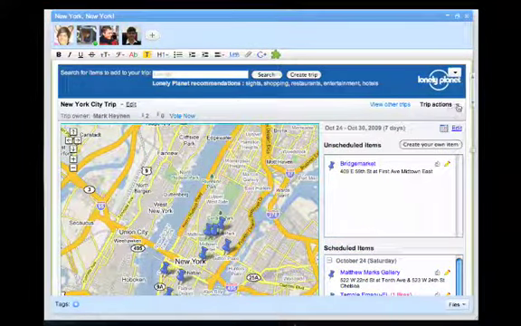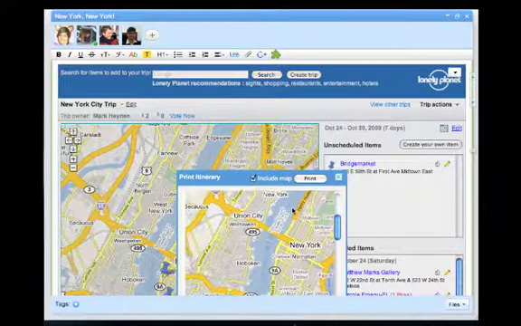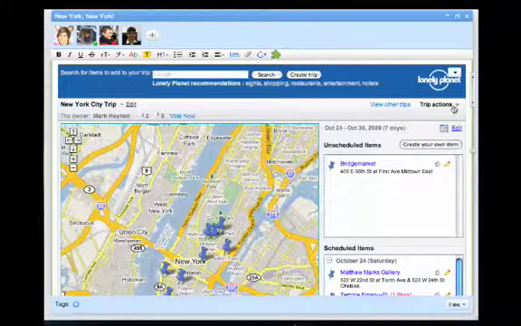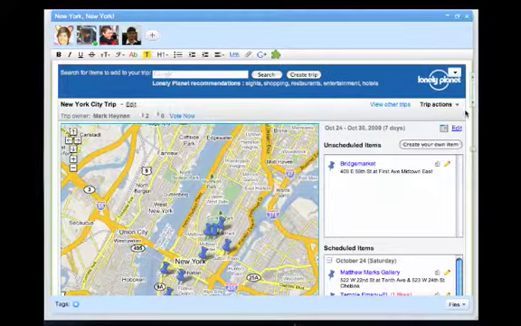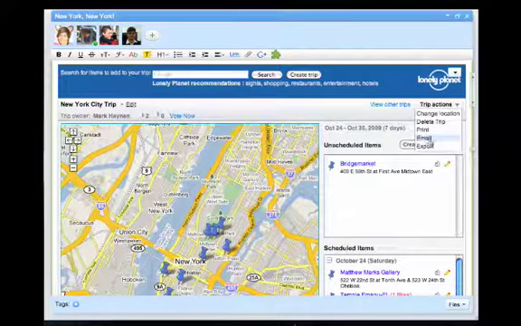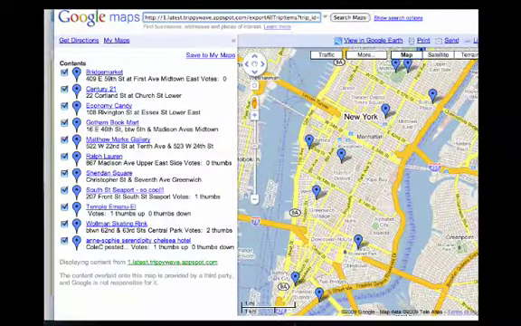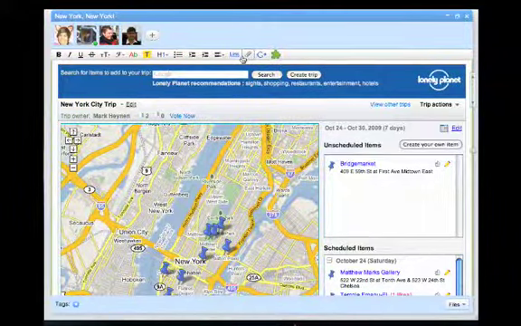So to export, you simply go to Trip Actions, hit Print. You can actually see a map or no map when you print out. The other option for exporting is emailing your friends. And finally, you can export to Google My Maps. If you export to Google My Maps, it'll simply show up as a My Map within Google, which you can save, and then of course you can do anything you can generally do with My Maps with that file.